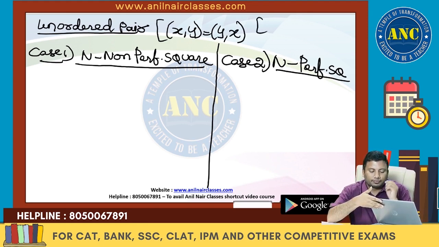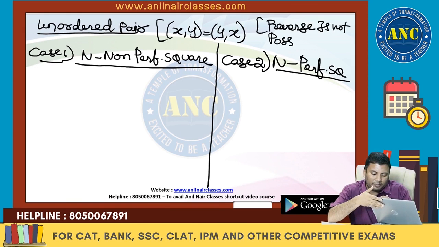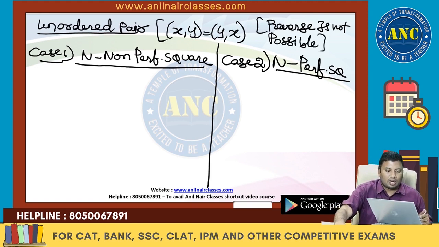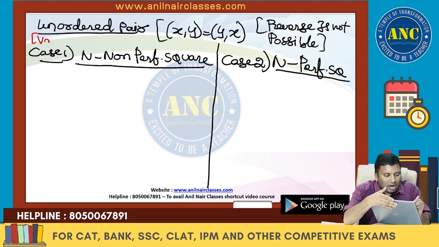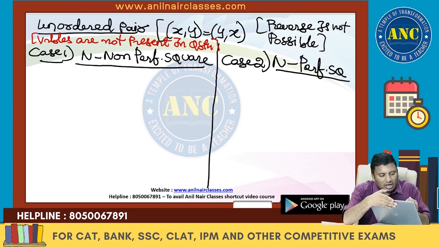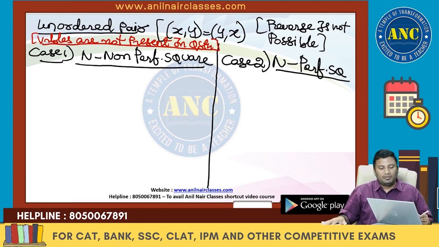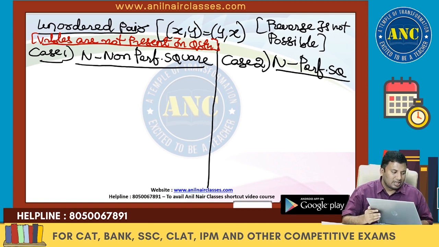That means reverse is not possible. When to use unordered pair? If variables are not present in the question, then I will use unordered pair. I will do some examples. Let me explain this, case number 1 and case number 2.